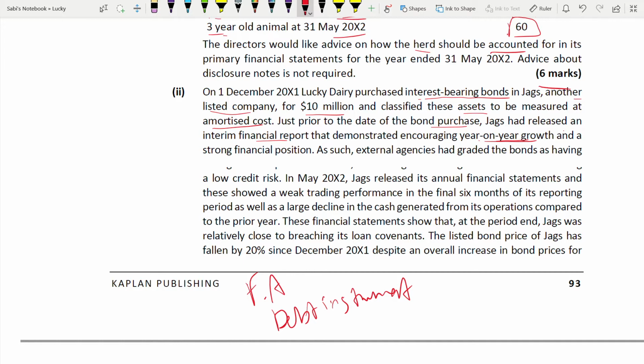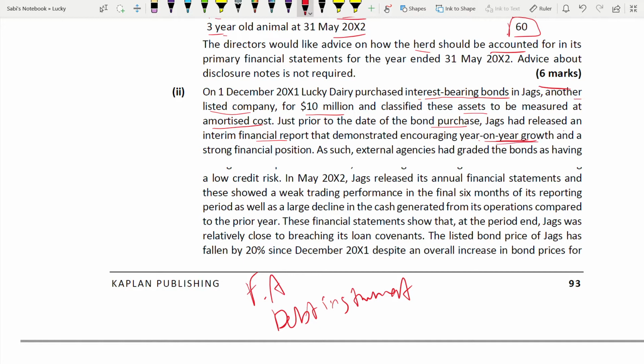These are very important facts for your answer. It looks like that is not so important. They are just giving their background or environment of that. It's important in your answer. Why? Because these are indicators whether your financial asset is impaired or not. Any type of asset, whenever they give information, they are giving you a sign whether it is impaired or not. That's why they are telling you.